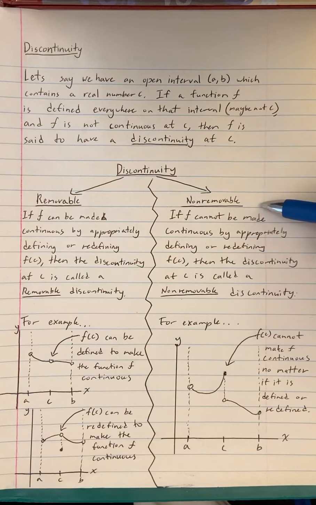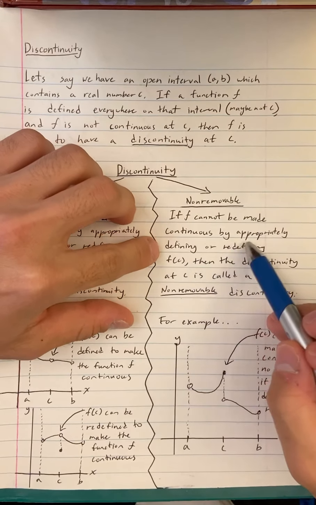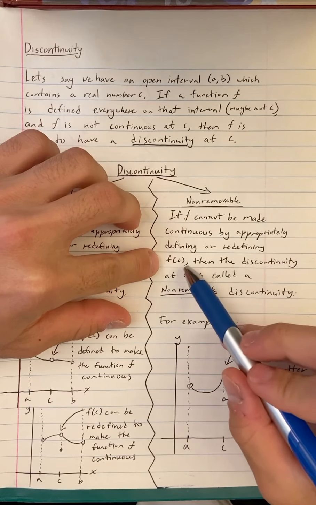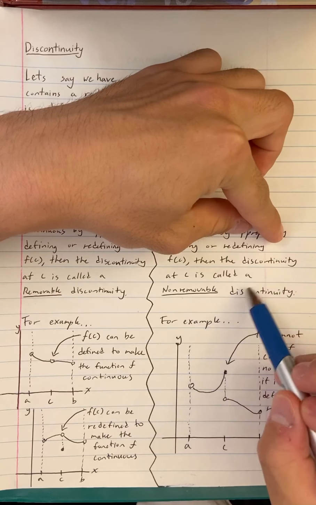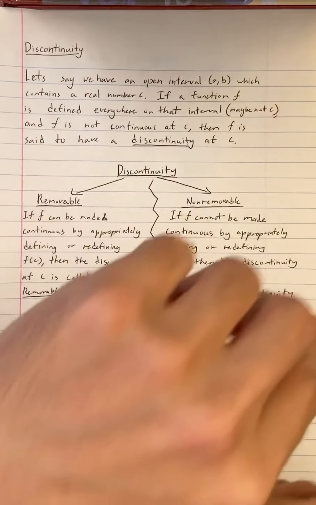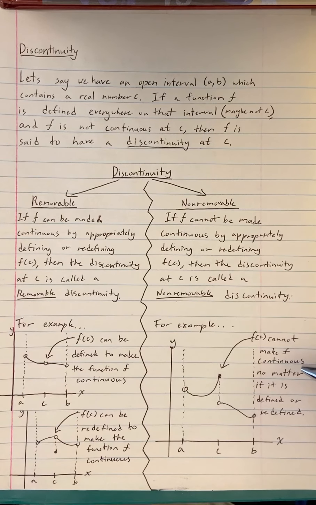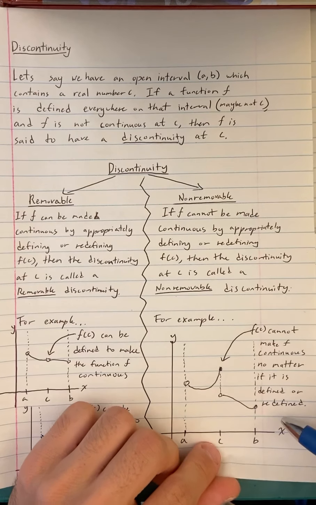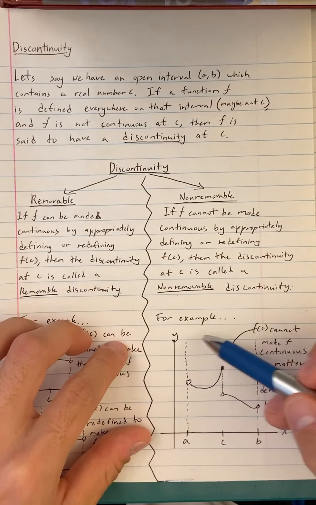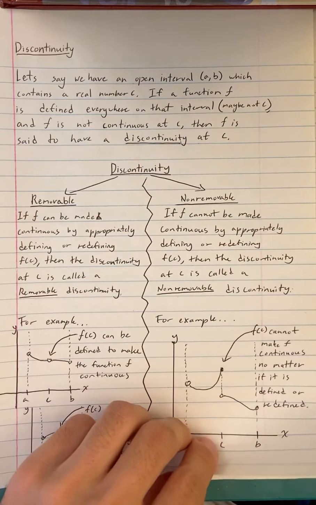Now to talk about the non-removable ones: if f cannot be made continuous by appropriately defining or redefining f of c, then the discontinuity at c is called a non-removable discontinuity. For example, in this graph, no matter if you define or redefine f of c, you cannot make this graph continuous. Because of that, this graph contains a non-removable discontinuity.